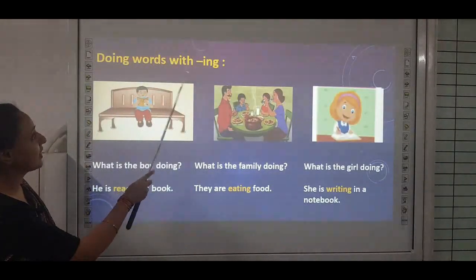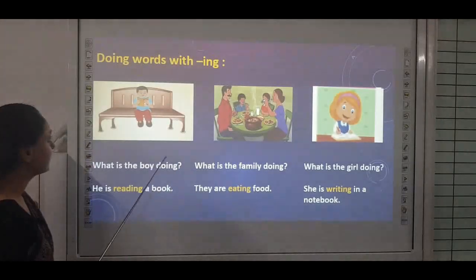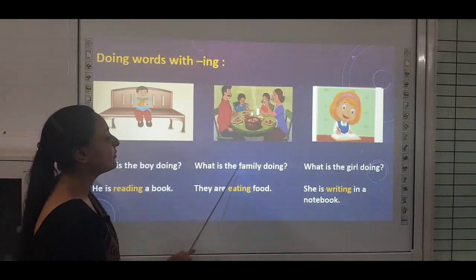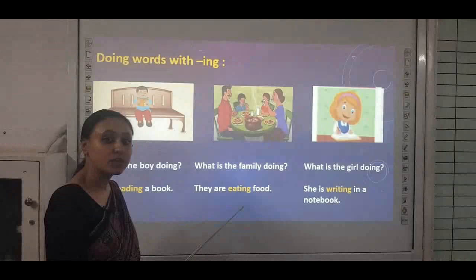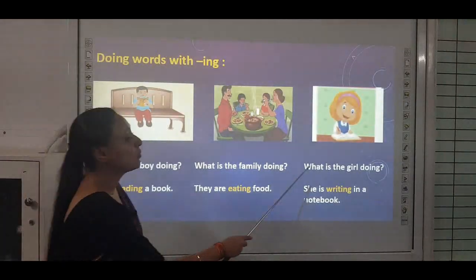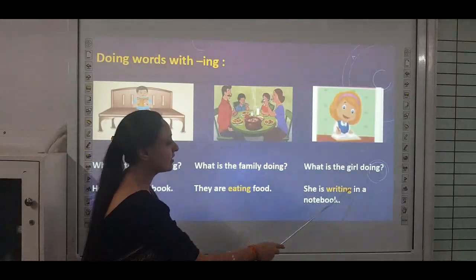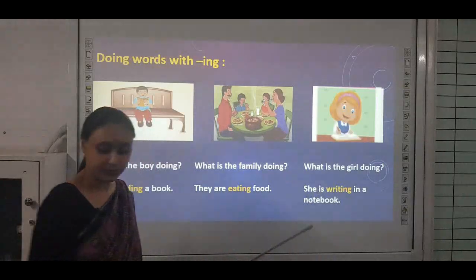Doing words with ing. Now, we will learn doing words with ing. So, look at the picture. What is the boy doing? He is reading a book. So, here doing word is reading. Look at the picture. What is the family doing? They are eating food. So, here doing word is eating. What is the girl doing? She is writing in a notebook. So, here doing word is writing.